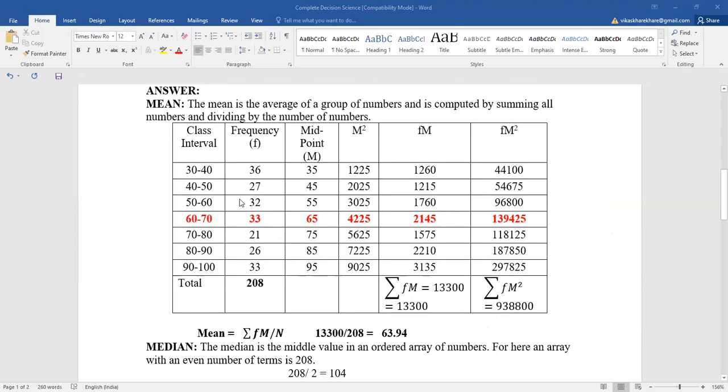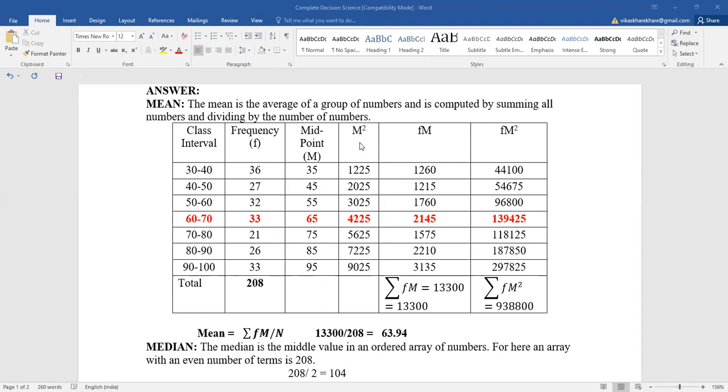So first, the mean is the average of a group of numbers and is computed by summing all the numbers and dividing by the number of numbers. So the class intervals are 30-40, 40-50, 50-60, 60-70, 70-80, 80-90, and 90-100. The frequencies are 36, 27, 32, 33, 21, 26, and 33. Then we identify the midpoints, M: 35, 45, 55, 65, 75, 85, and 95.